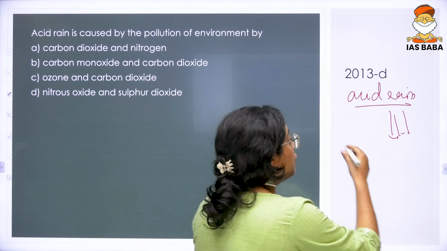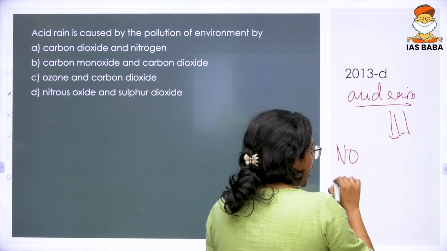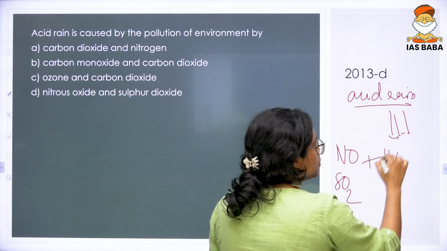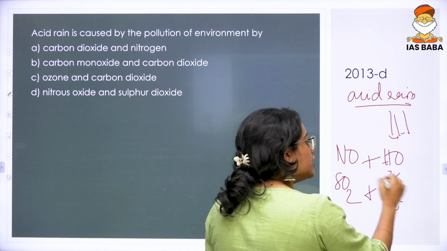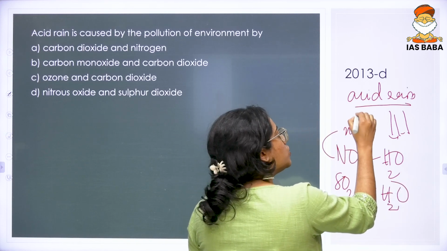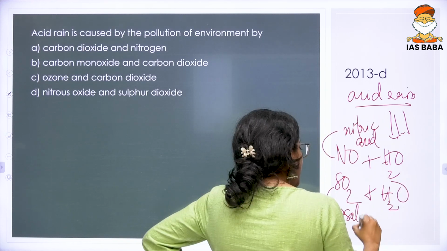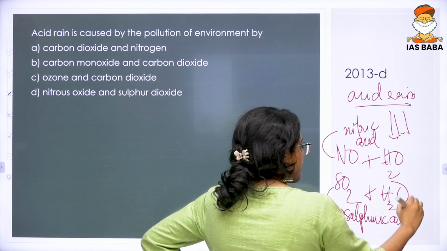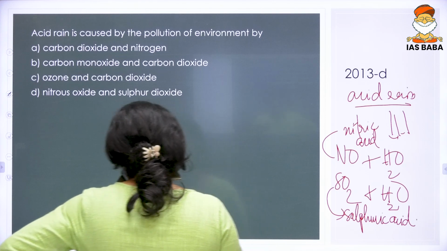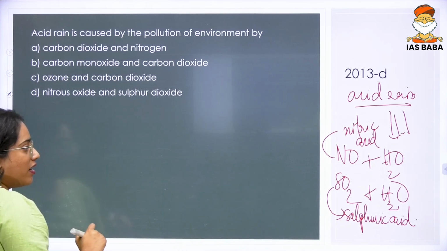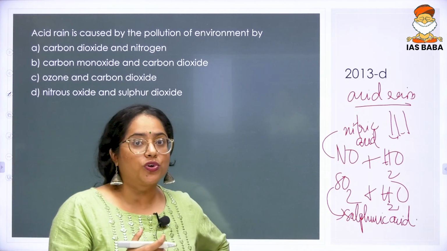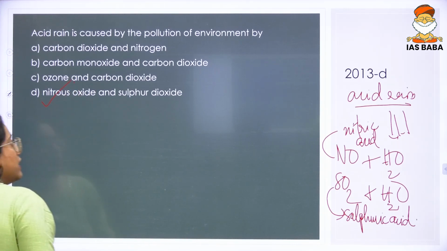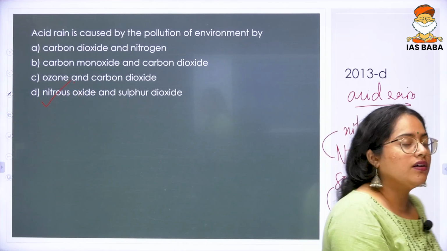On the other hand, your nitrous oxide and your sulfur dioxide, combining with different kinds of water and particles in the atmosphere, can give rise to nitric acid and sulfuric acid. And when they fall in the form of precipitation, that is what you get as acid rain. So, the answer to this question is D, nitrous oxide and sulfur dioxide.